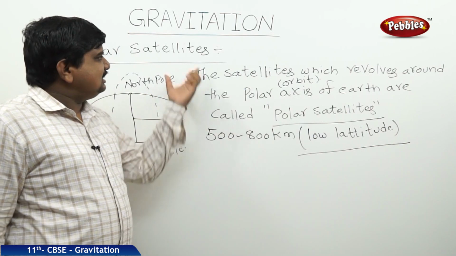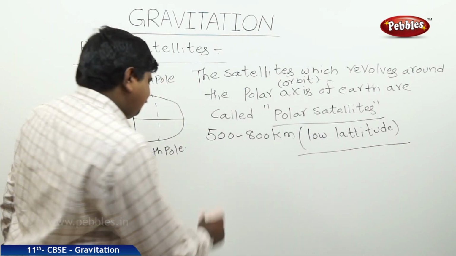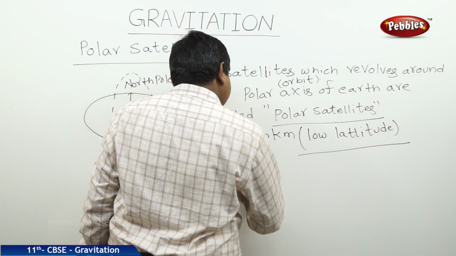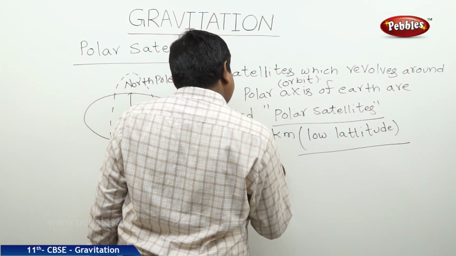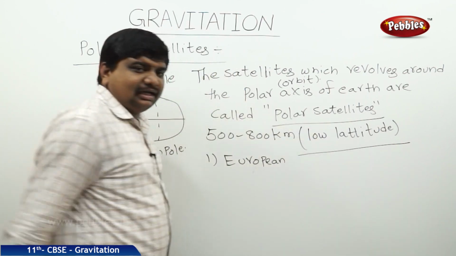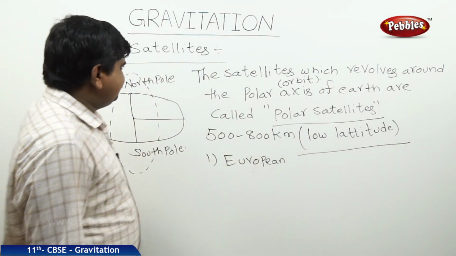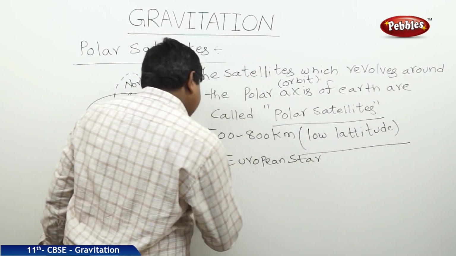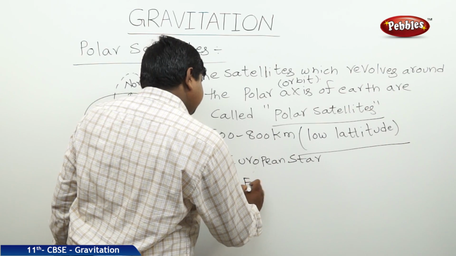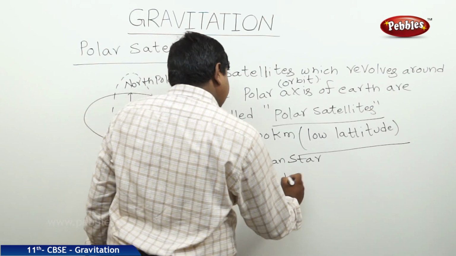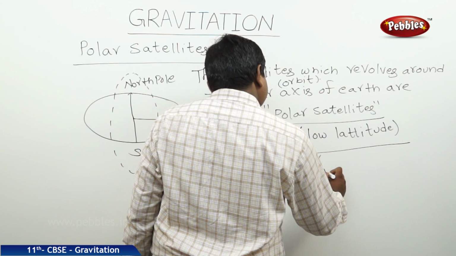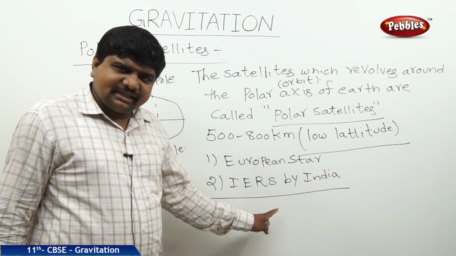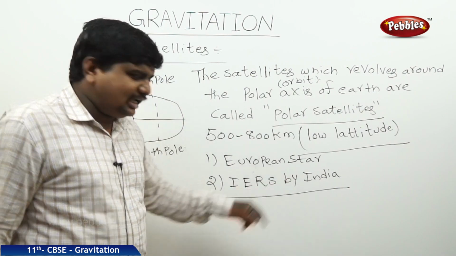Some examples of these polar satellites: the first one is European Star. These polar satellites are launched by different European and Asian countries for different purposes. The second one is IRS by India, where IRS means Indian Remote Sensing satellite.